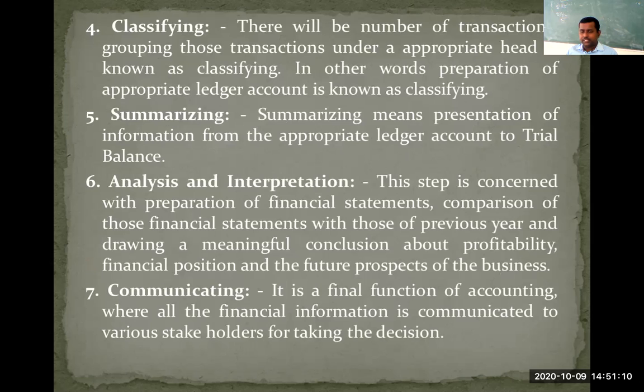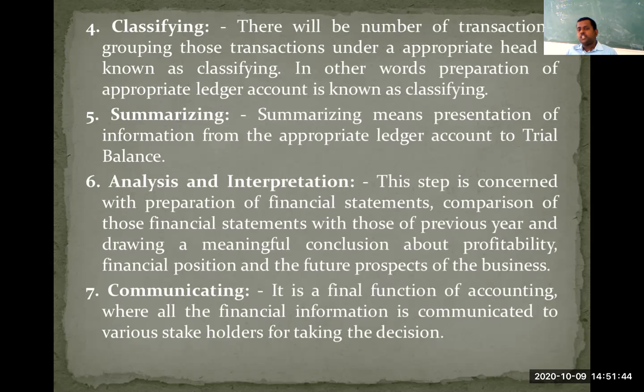Now what is classifying? Here I told you what the nature of journal is. In the book of journal we are not going to record all similar kinds of transactions at one place. So we need to perform one more function called classifying, in order to record all similar kinds of transactions at one place. Classifying is nothing but bringing together all similar kinds of transactions at one place. It is nothing but we need to prepare appropriate ledger accounts.